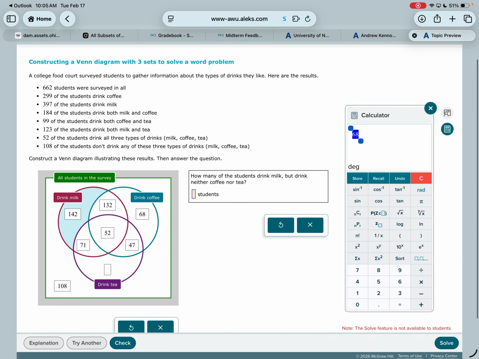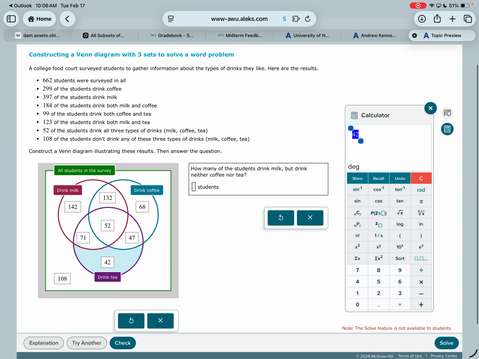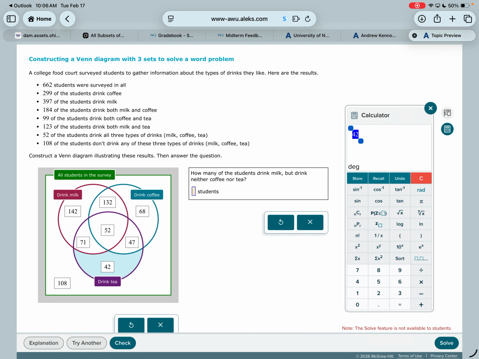And then the only other number we have left is the 662 total people surveyed. But I'm only missing one number, so I can subtract all the numbers that I have, and it will give me the one that I'm missing. That should be 42. And again, a good check on this is to add all those numbers back up and make sure they equal the 662. That usually means you did it right.